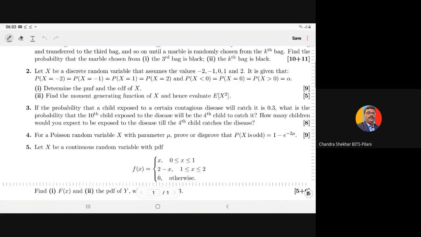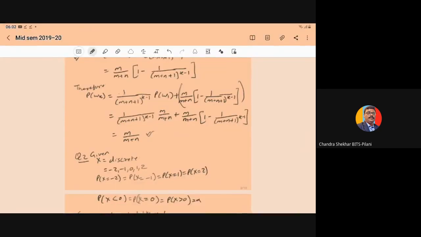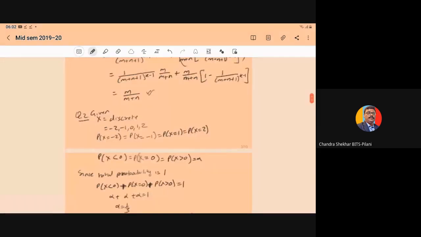In the first part, you have to determine the PMF, probability mass function, and the CDF of X. Then in the second part, you have to find the moment generating function of X and hence evaluate E of X square. So it is a question of a discrete random variable. So what information is given to you in question number two?